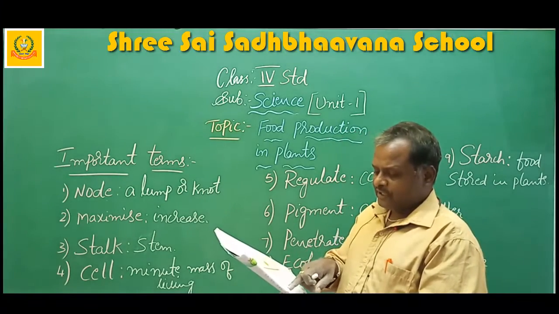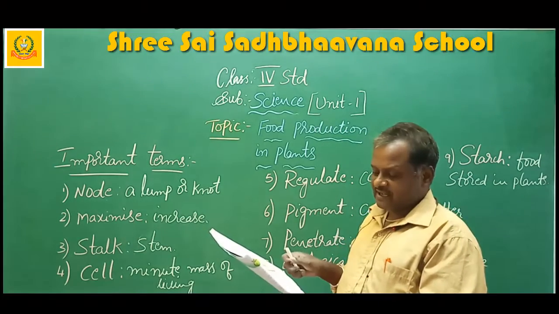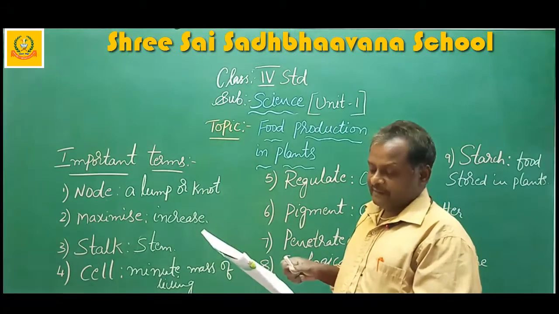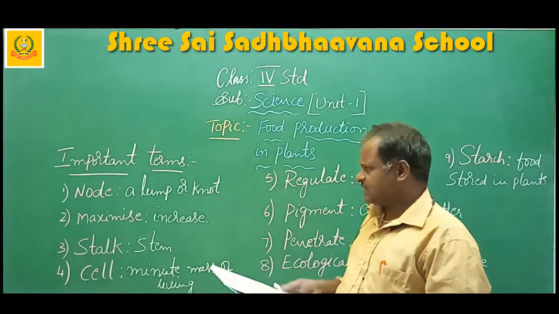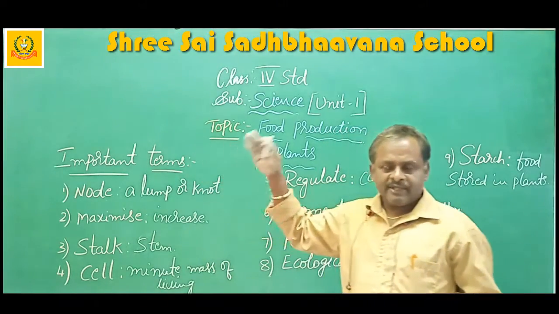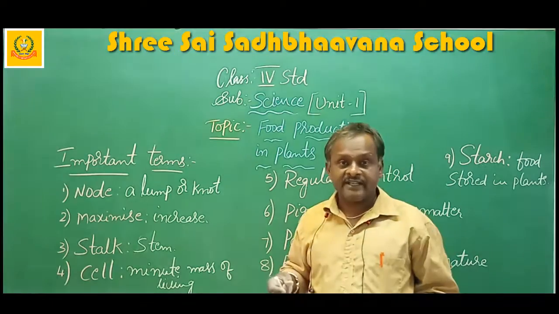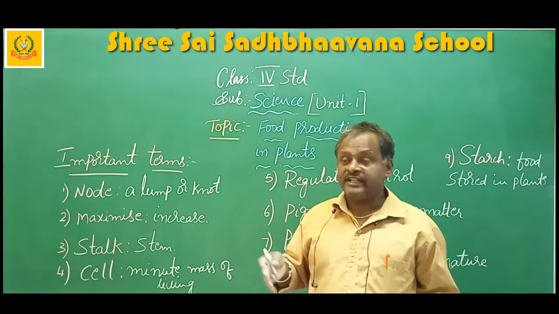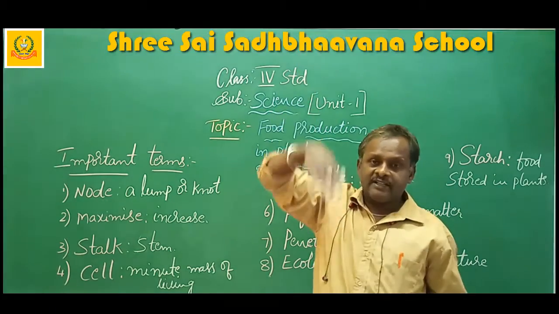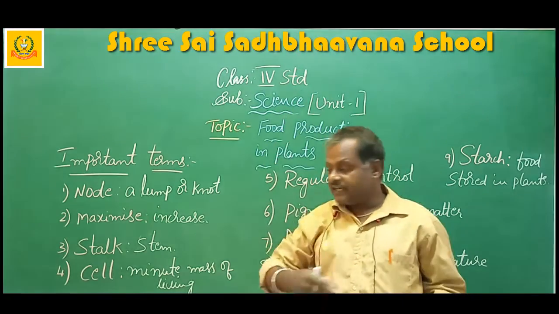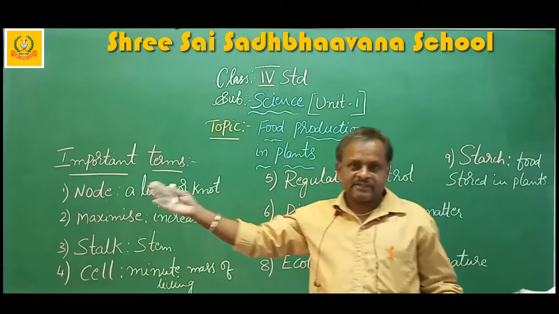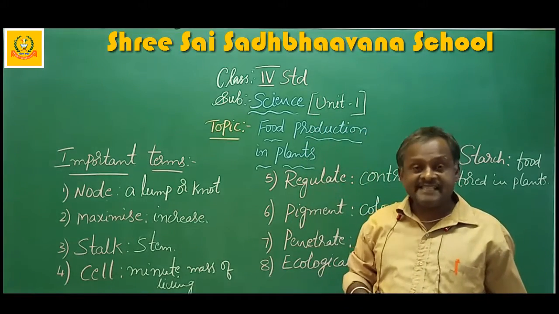They are flat and broad to maximize their surface area for the capture of energy from sunlight and exchange of gases. Why are they very broad? Because in some areas they won't get the sun rays. For that reason they grow tall to get the maximum sun rays and wider to get the sun rays easily.